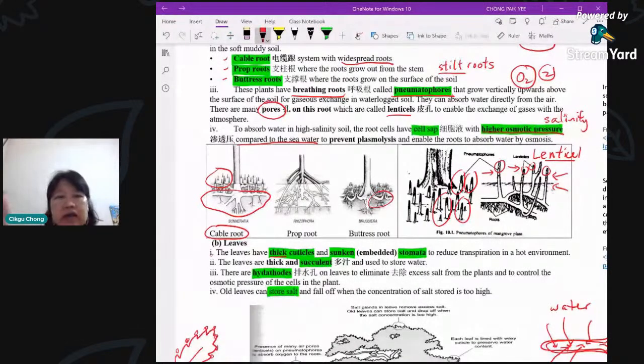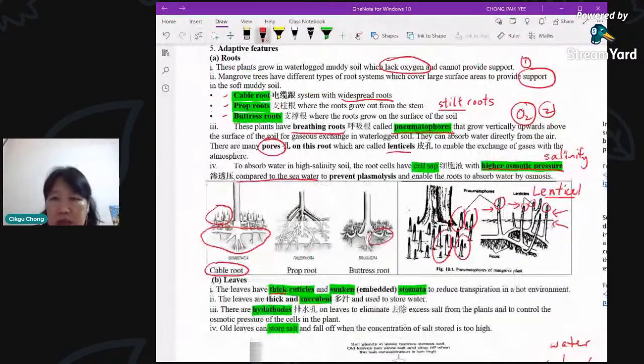Okay, so this is the third thing. Number one is how to overcome support. You must know the 3 types of root system. Number two is how to overcome not having enough oxygen, so you talk about the pneumatophores. Then number 3, how to overcome the problem of the soil being too salty, or high salt content. Then the cells themselves are even more salty, with more salt concentration. Okay, so we're done with the roots.